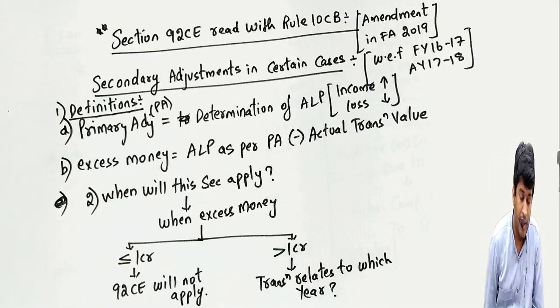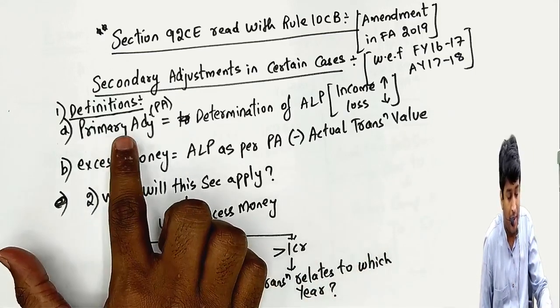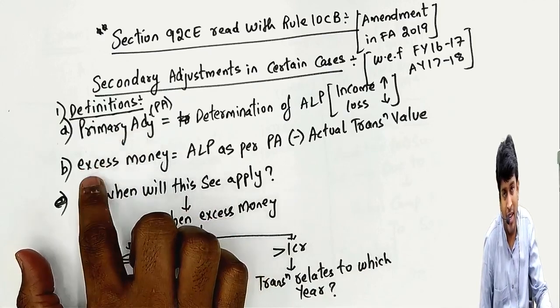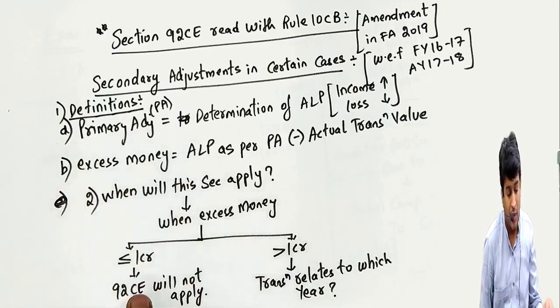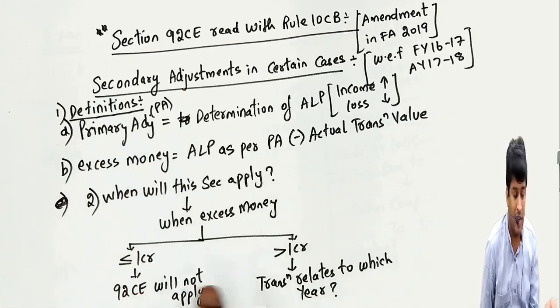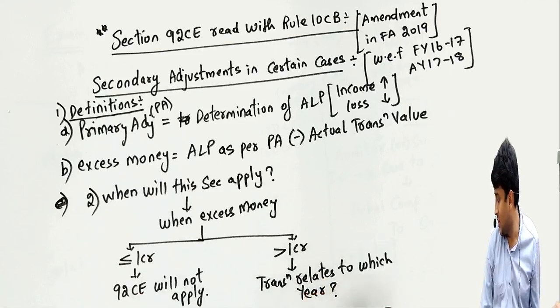Please, sir, very important, whatever I'll write now I'll relate to the example. Primary adjustment means arm's length price; excess money means arm's length price minus the transaction price, 10 crores. If it is less than 1 crore, this section will not apply. If it's more than 1 crore, then we'll continue the chart. Then we'll ask which year the transaction relates to.